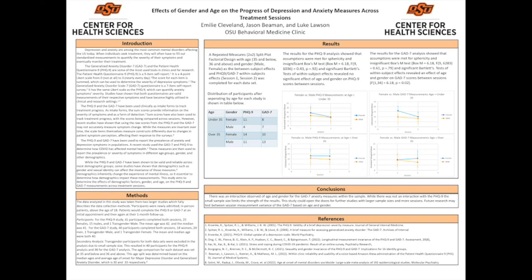The GAD-7 is very similar to the PHQ-9. It is just a 7-item survey on anxiety. It has the same 4-point Likert scale and is also summed to determine severity of symptoms. So the PHQ-9 and the GAD-7 have been used clinically as intake forms and to track treatment progress. As intake forms, the sum scores provide information on the severity of the symptoms and also serve as a form of detection. So the sum scores traditionally have been used to also track treatment progress by comparing them across sessions,